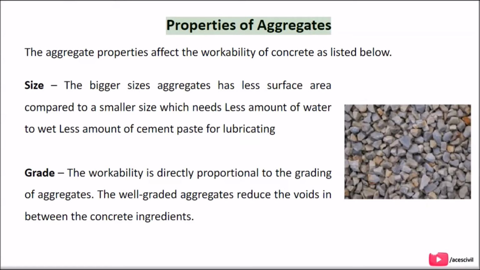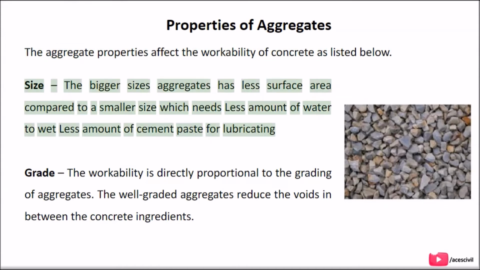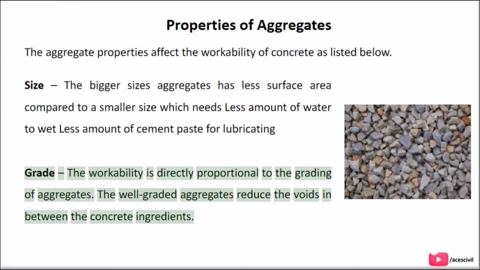Properties of aggregates. The aggregate properties affect the workability of concrete as listed below. Size. The bigger size aggregates have less surface area compared to smaller size, which needs less amount of water to wet and less amount of cement paste for lubricating. Grade.